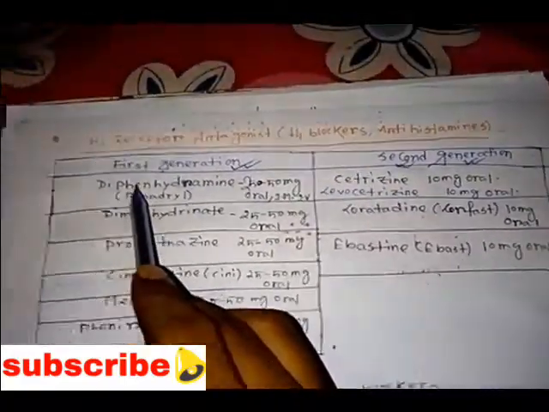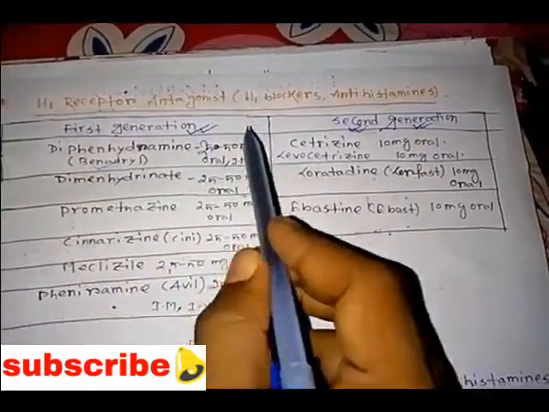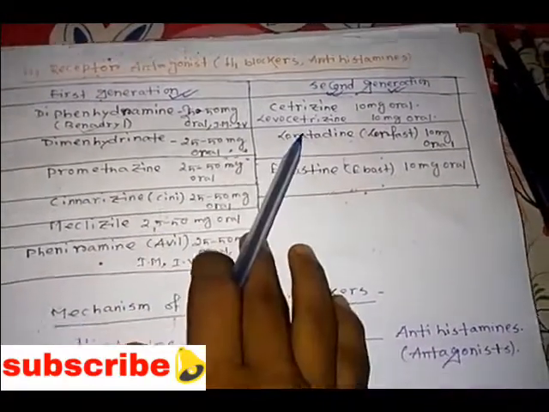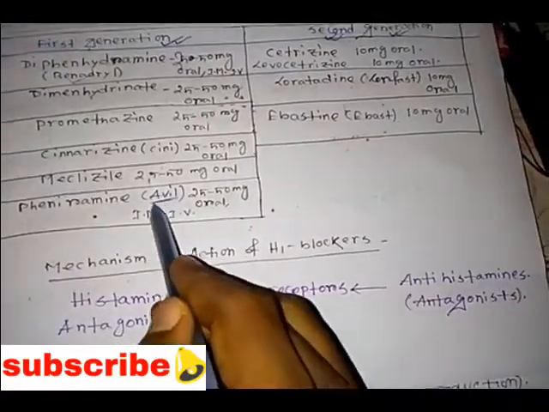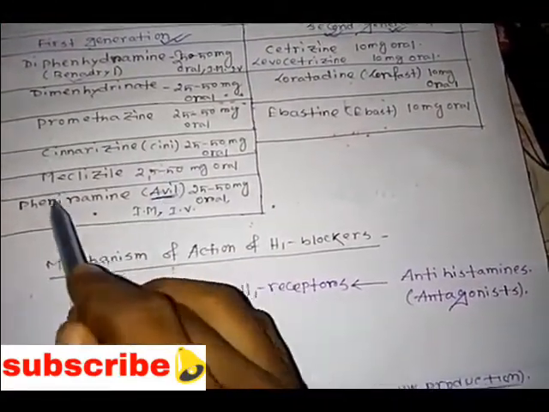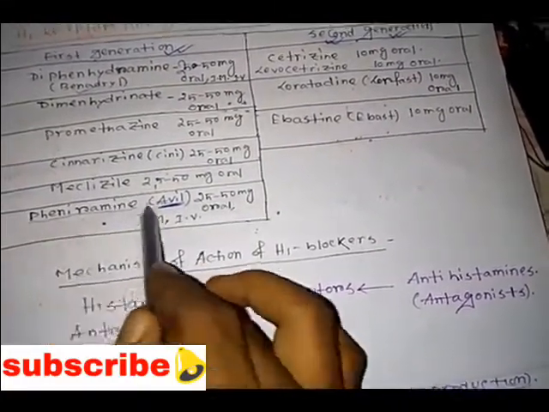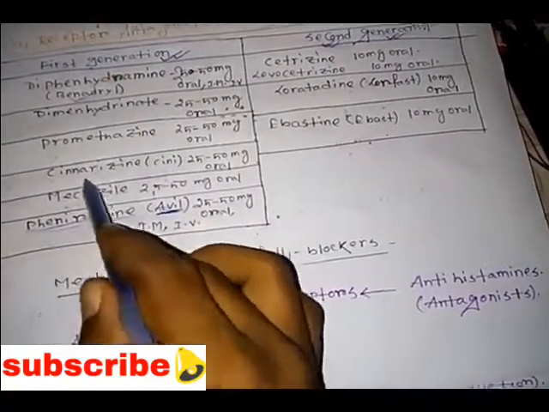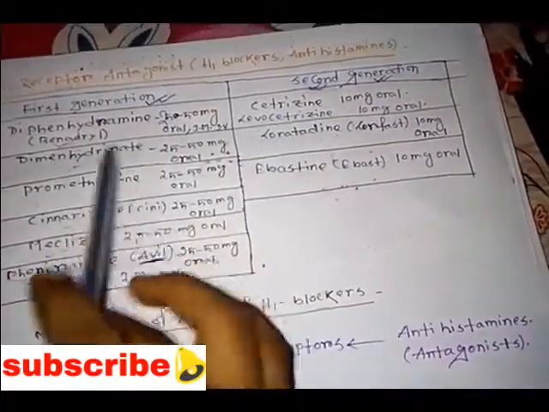Let's see what the first generation drugs are: diphenhydramine, which is called Benadryl in our daily life, and dimenhydrinate, promethazine, cinnarizine, meclizine, pheniramine like Avil. As you all know, Avil is an anti-allergic drug, and its branded name is pheniramine. So pheniramine, meclizine, cinnarizine, promethazine, dimenhydrinate, and diphenhydramine are the first generation drugs.